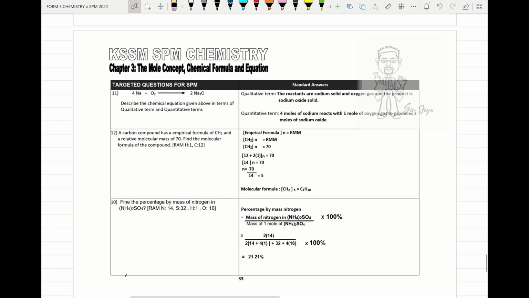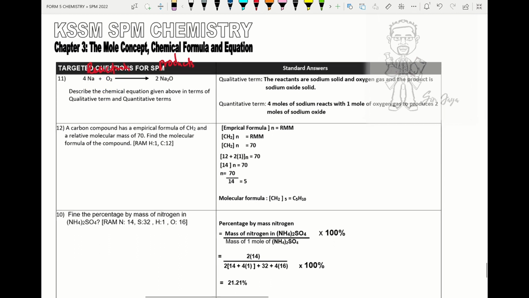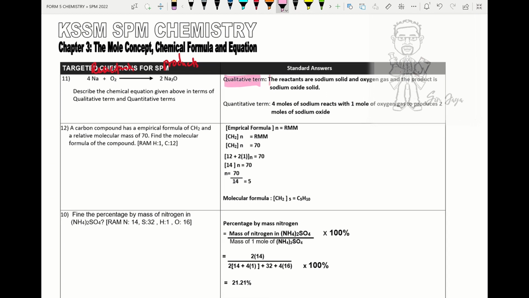Dear student, let's check another type of qualitative and quantitative analysis. Here they give us sodium reacting with oxygen, so this part will be our reactant, and this will be our product. Please remember, 4 mole of sodium reacts with 1 mole of oxygen to produce 2 mole of sodium oxide. For qualitative analysis, the reactant used is sodium solid and oxygen gas, and the product formed is sodium oxide solid. Qualitative means we have to state the reactant and also the product formed.